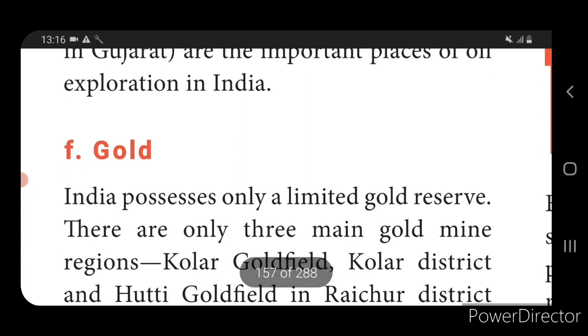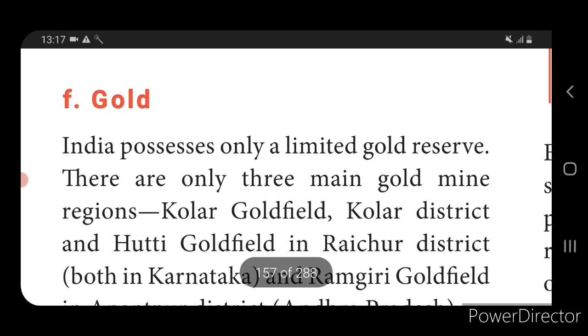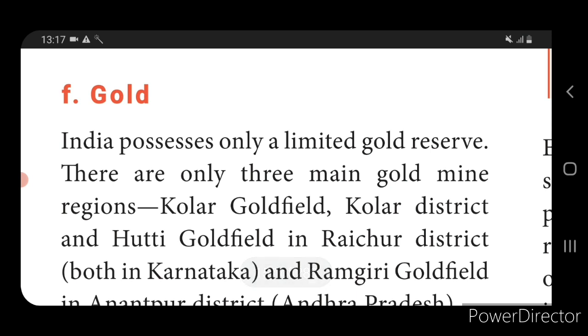Next we come to know about gold. Gold is very important, but the resources we get from gold are very limited. India possesses only limited gold reserves. We have only three main gold fields, with minimum reserves.